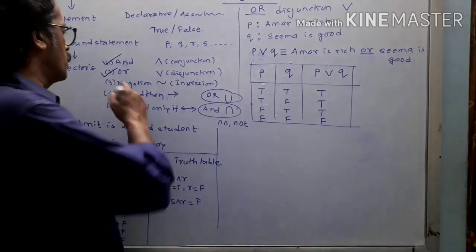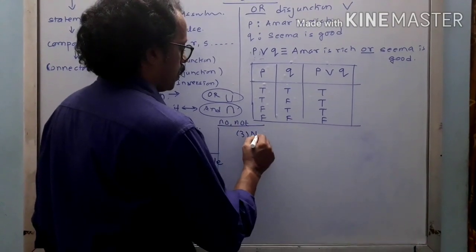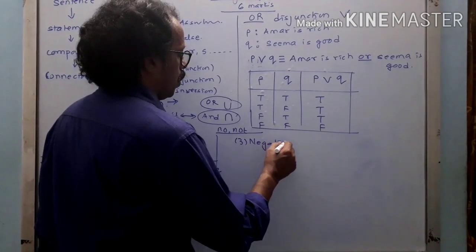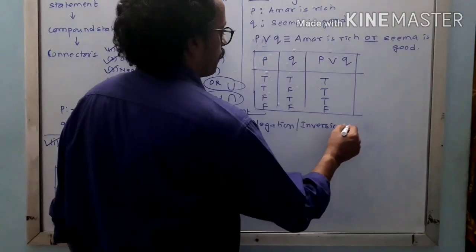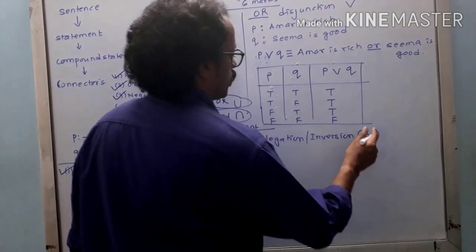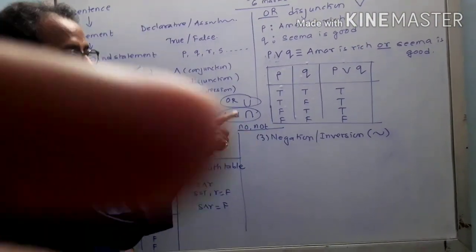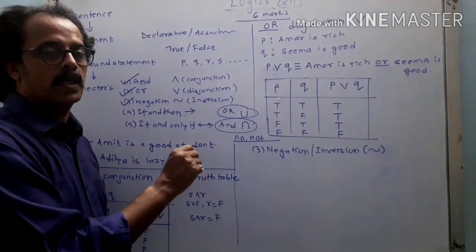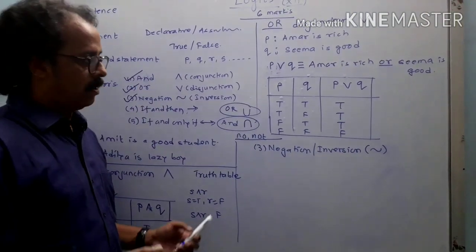Now our third, that is a negation. The third case that we are going to write down is negation, also called inversion. It is denoted by this particular sign. If you remember this sign, it is similar to the sign for similarity of triangles.